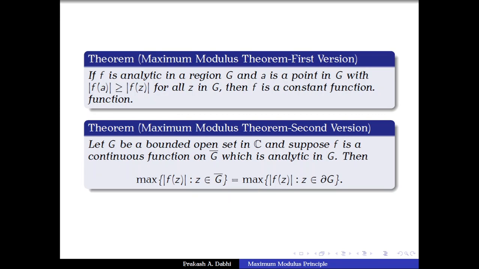So we need to find an unbounded open set G and a function f which is continuous on the closure of G, analytic in G, but the supremum of |f(z)|, z in the closure of G, is not the same as the supremum of |f(z)|, z in the boundary of G.